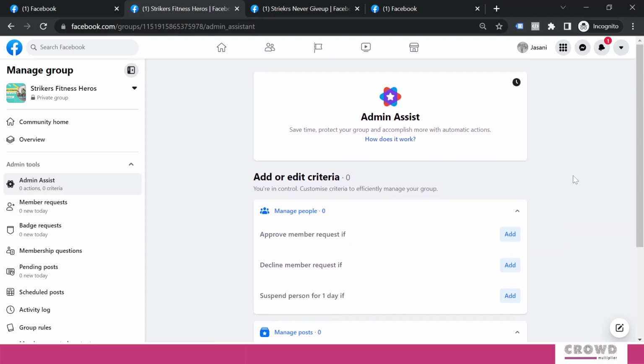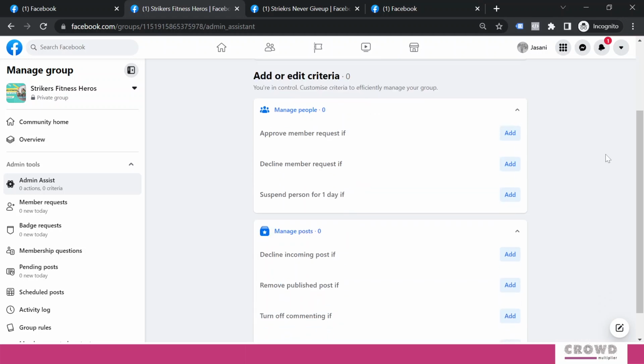So right now whatever we have seen is related to type of content, who can be a member, what can be posted, all those things, right? Now as you are allowing members to post, you would be doing two things. One is you manage people and you manage posts. So first let's look at manage people.